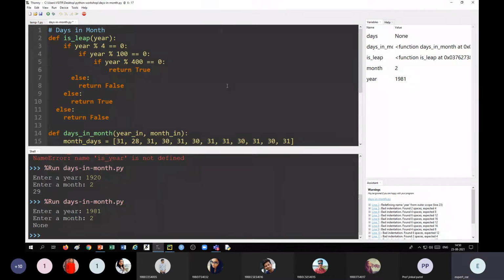If it is not divisible by 100, it should return true.